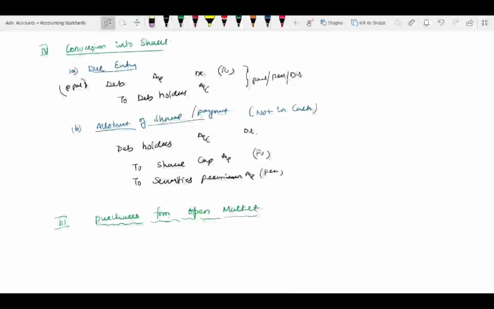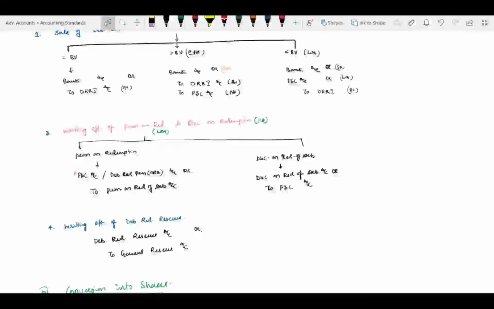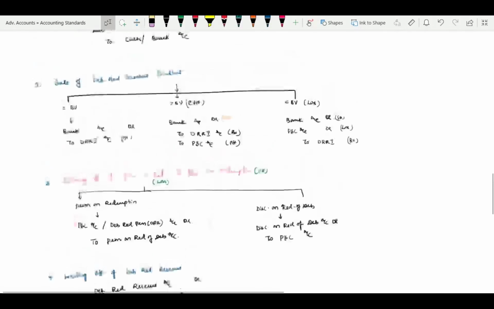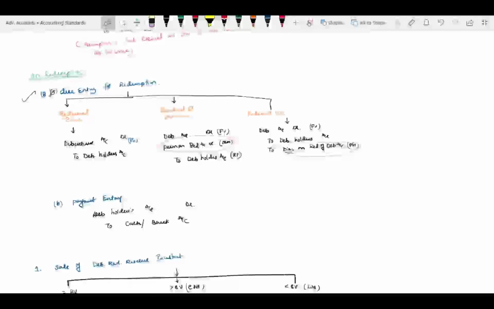Except purchase from open market, in all the cases, the first entry is this: if you have an investment, anyway you are going to sell it. Even in a purchase from open market, first you can sell the DRI investments. Then when you go for redemption, the due entry will come first. Like as if debentures are cancelled and transferred to debenture holders account, payment due entry I will pass. Correct?